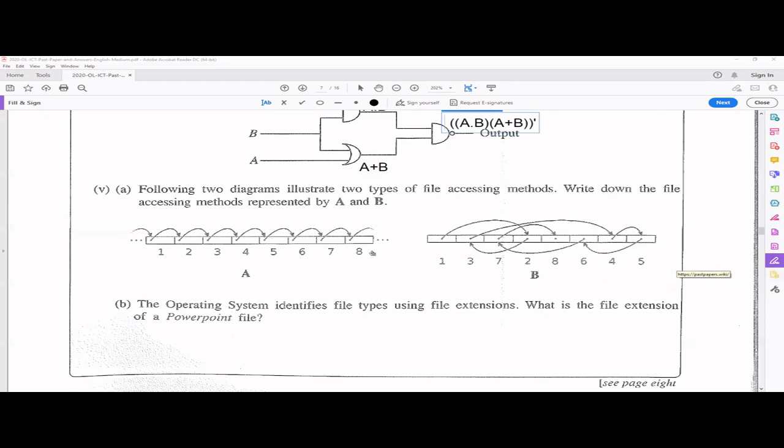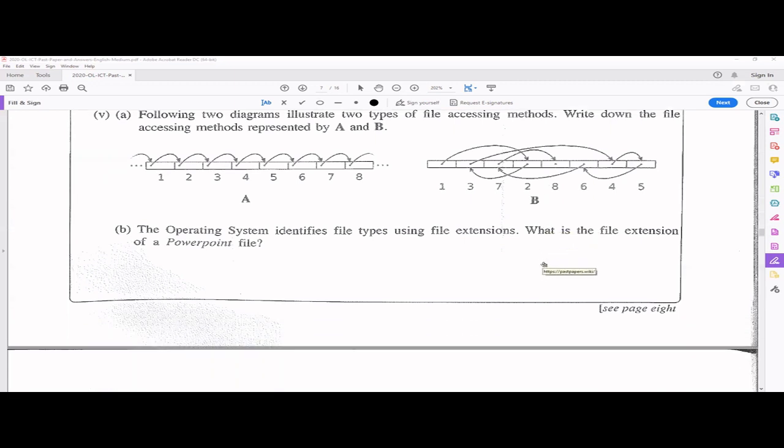Now, when you're writing the answers, don't just write sequential access, random access. You have to write A and then tell it's sequential access, and for B, it's random access. Students make these mistakes. They just write sequential access and random access, and nobody knows which one you are referring to, right? So when you're presenting your answers, write it very clearly. And when you recheck, see as the marking person, can you understand this? Okay, that's the way you can write answers.